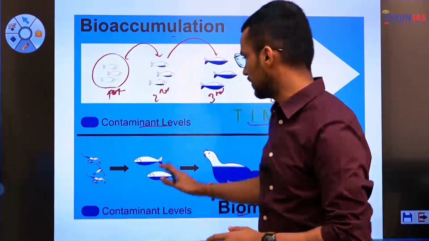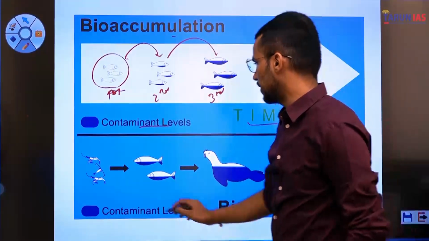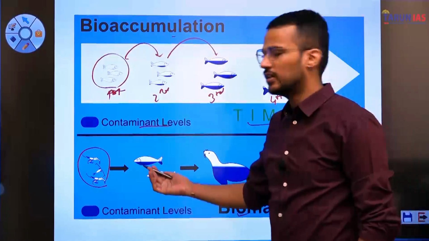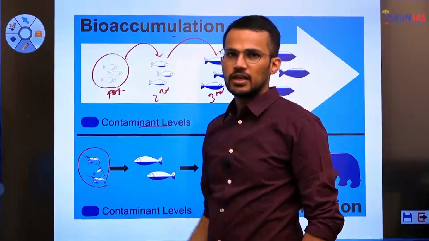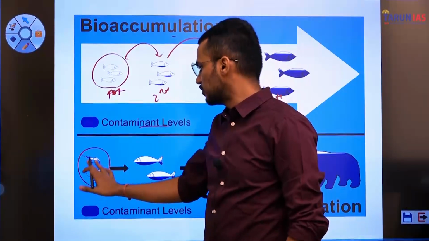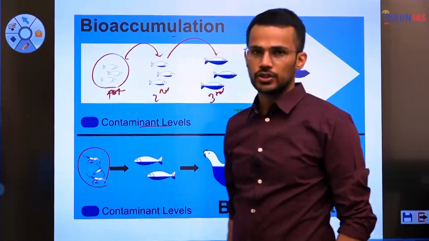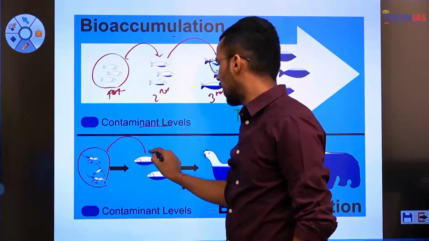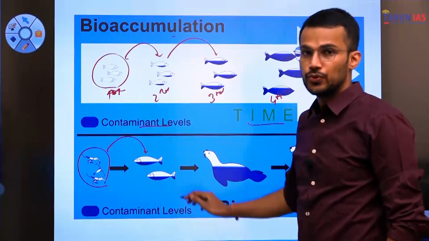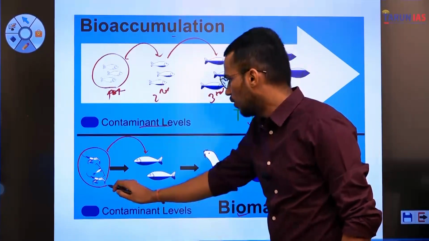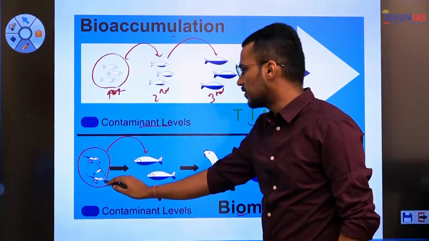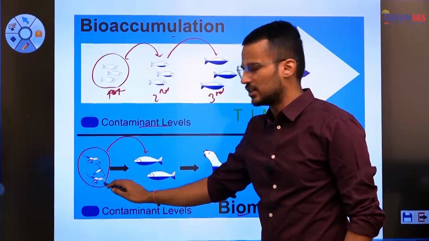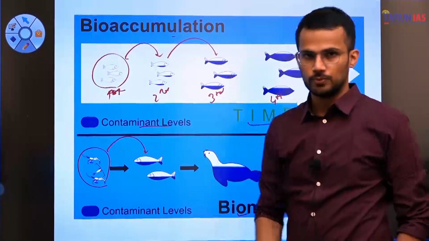For example, in this food chain, initially there are these, let's say these are crustaceans, one of the basic organisms, or primary consumers, in the food chain of an aquatic ecosystem. These crustaceans are being consumed by fishes. Now, initially the concentration of contaminants inside the body of crustaceans is quite low.